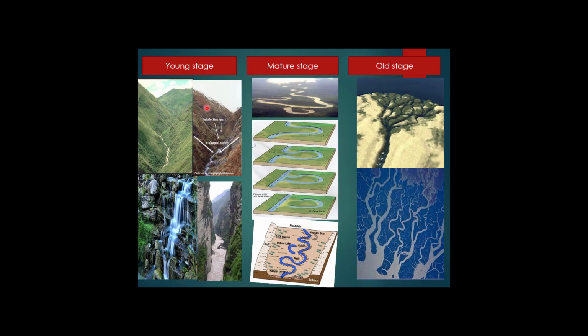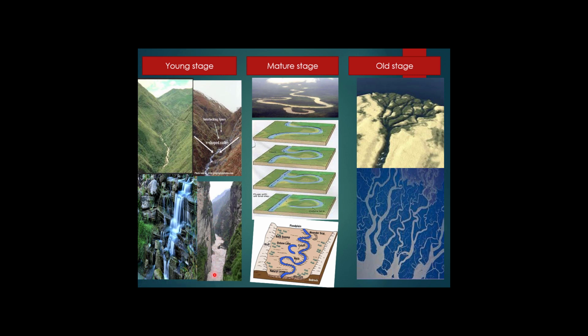You can find the different stages of the river. You can see here the young stage. You can find this V-shaped valley, and the river is cutting. The erosional activity of the river is toward down cutting. Rivers are doing down cutting of the rock bed, and thus they are creating gorges.